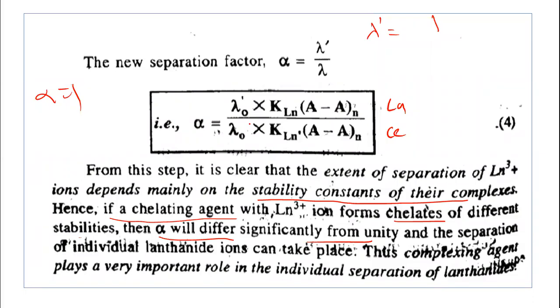This separation factor alpha does not equal 1. It will deviate from unity if we solve this equation. So this is the significance of the complexing agent, its role in the separation of the lanthanides, because the stability constant values are not the same here. Even though lambda 0 dash upon lambda 0 is the same, which is known to us, this is not the same. Thus, in this way, we have explained the ion exchange equilibria involved in the separation of the lanthanides. Understanding should be very, very important here.